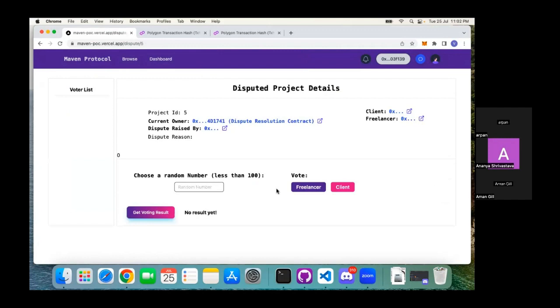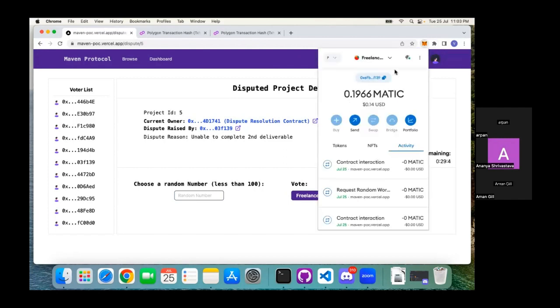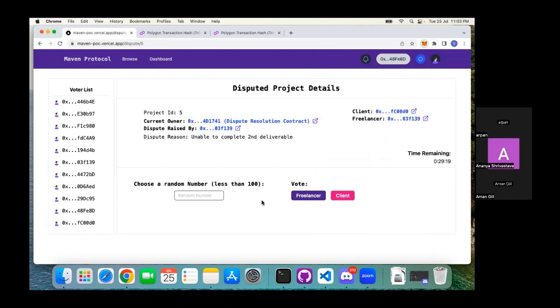So if we click on that, there is an anonymous voting page. These are the potential voters list, and the current owner is the dispute resolution contract, and the dispute is raised by the freelancer. So 39 is the freelancer address. Now anyone can come and vote for this. So let's say this address, I want to vote for the client.